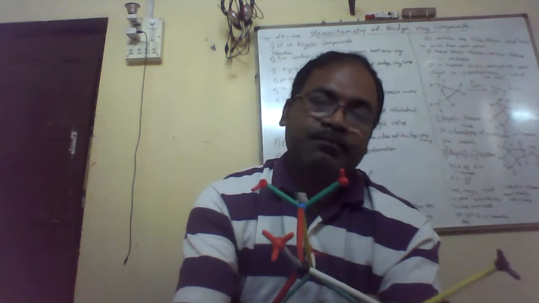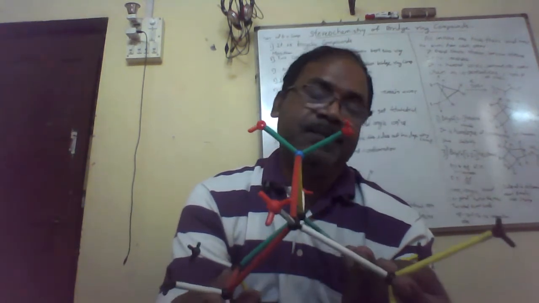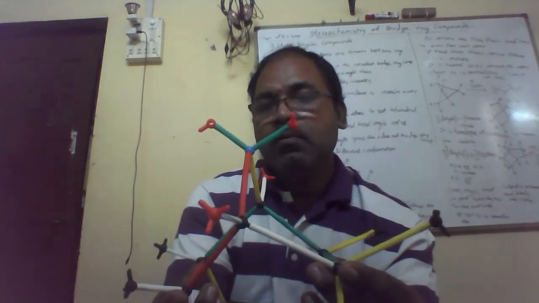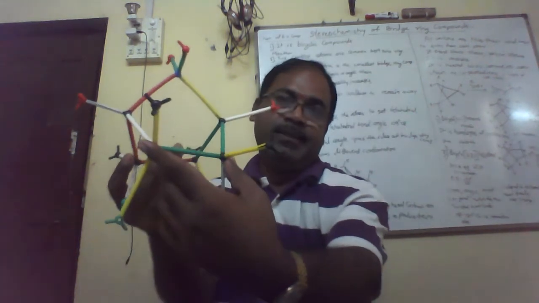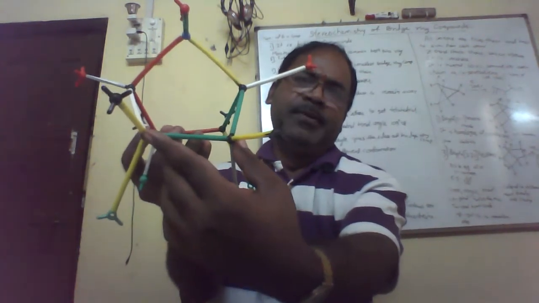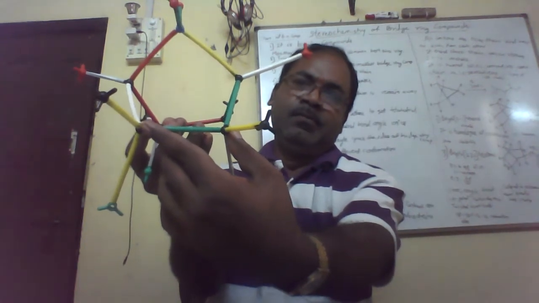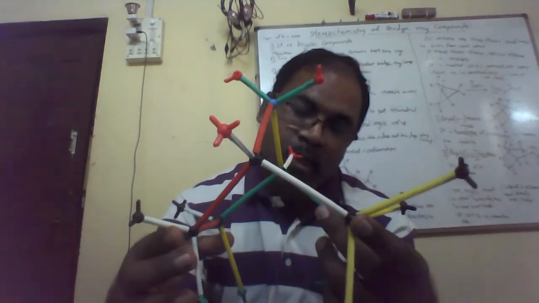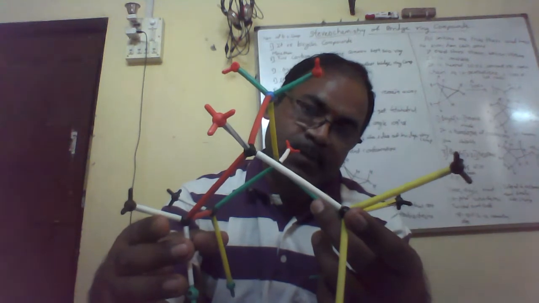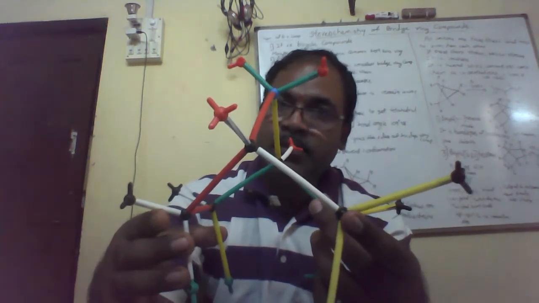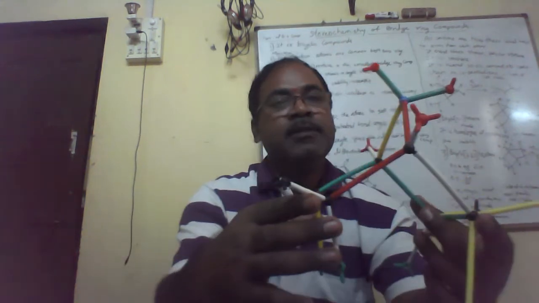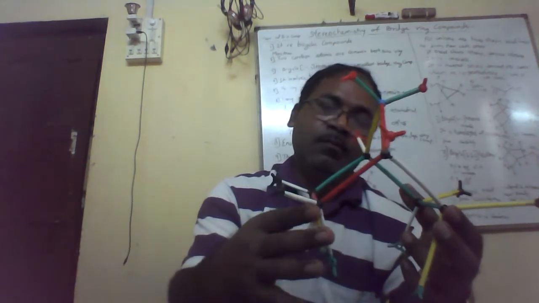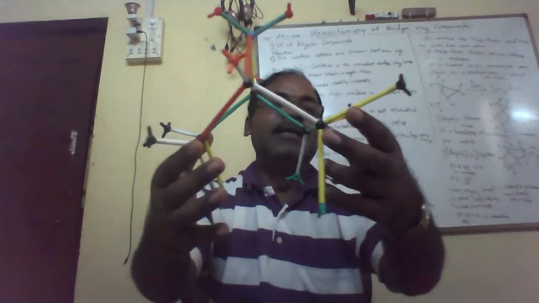In this molecule, on this side two carbon atoms are present, on this side two carbon atoms are present, and in between two carbons. So this is a boat-like conformation, with boat-type hydrogens. Now in this molecule, these two hydrogens are directly attached to the carbon. They are in a vertical place, parallel to the vertical axis, and due to being parallel, these are axial substituents, and these are also axial substituents. These are equatorial substituents.